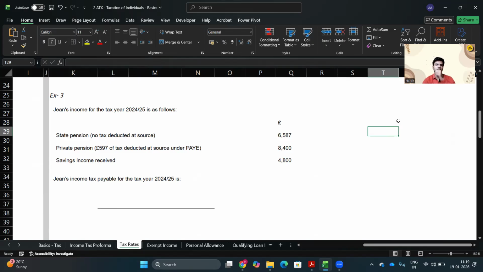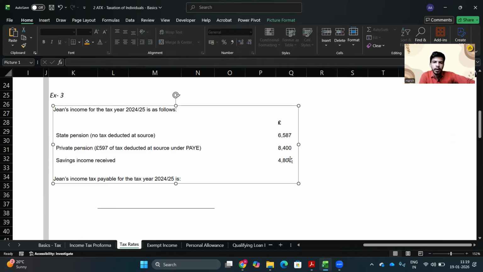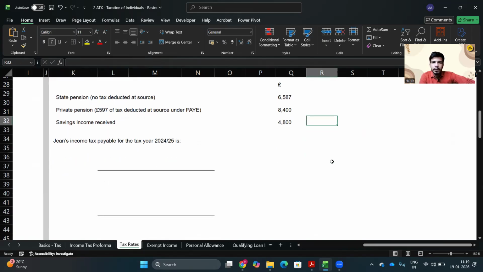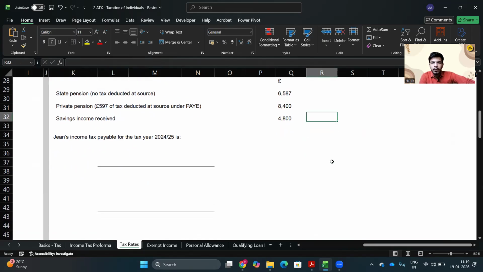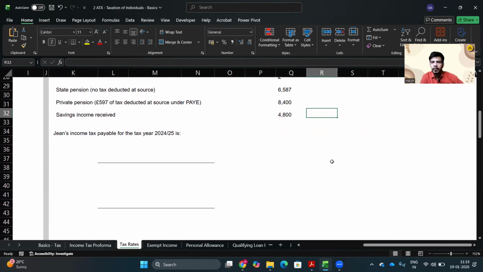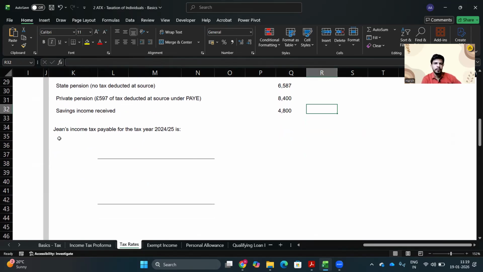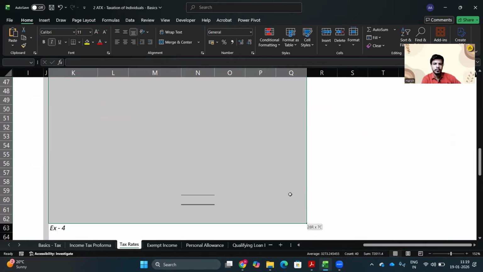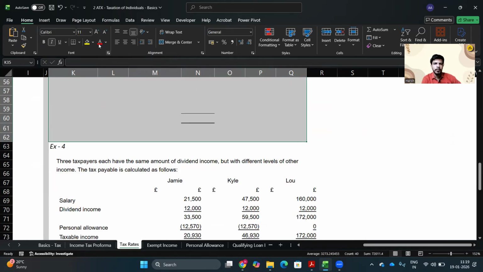Okay, you have savings income received of 4,800 pound. Okay, 4,800 pound is your savings income being received. So let's calculate income tax for Jean. So here is your calculation. Let's calculate it.